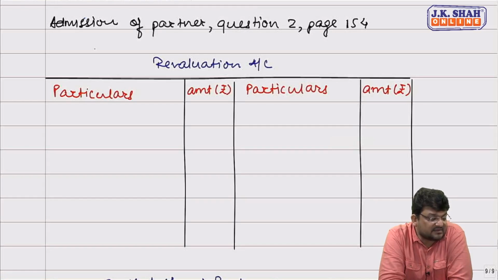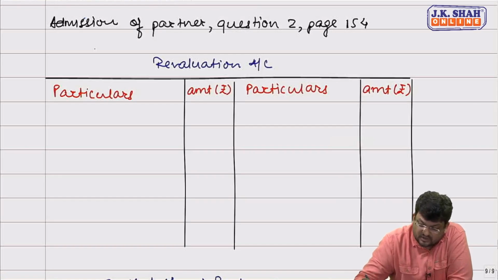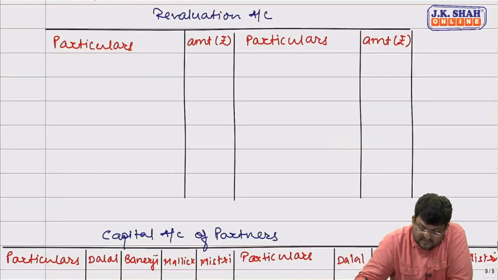Outstanding liabilities include 1,000 due to Mr. Sen, which has been paid by Mr. Dalal. Necessary entries were not made in books. So we are supposed to pass entry for this adjustment. What is asked? We are asked to prepare revaluation account and capital accounts of partners, correct? Yes, sir. So let's start, friends.